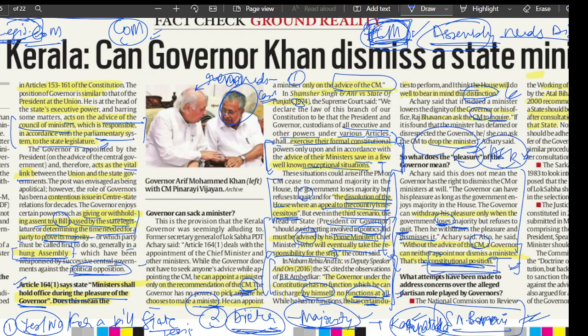The National Commission to Review the Working of the Constitution was appointed by Atal Bihari Vajpayee. Attempts have been made to address concerns over the alleged partisan role. Partisan role means when you are taking a side or when you are biased. The commission recommended that the Governor of the state should be appointed by the President after consultation with the Chief Minister of the state. There are a few things that happened to improve this position, and we're going to read this in the editorial analysis. Just a minute, I'm switching the screen right now.